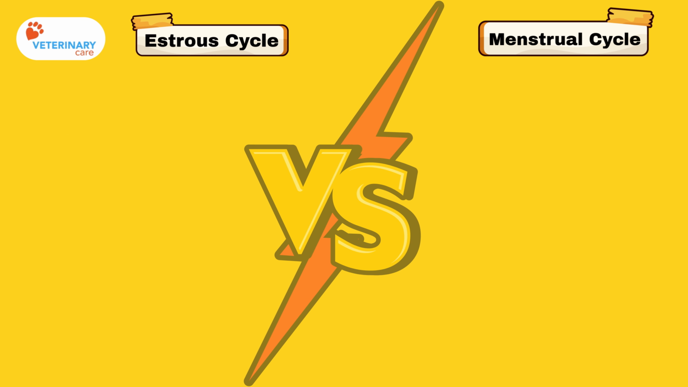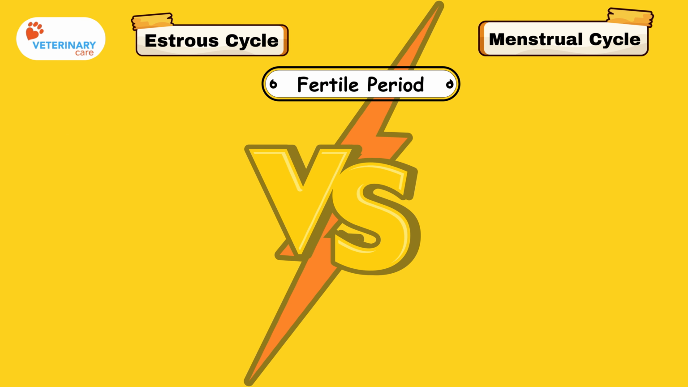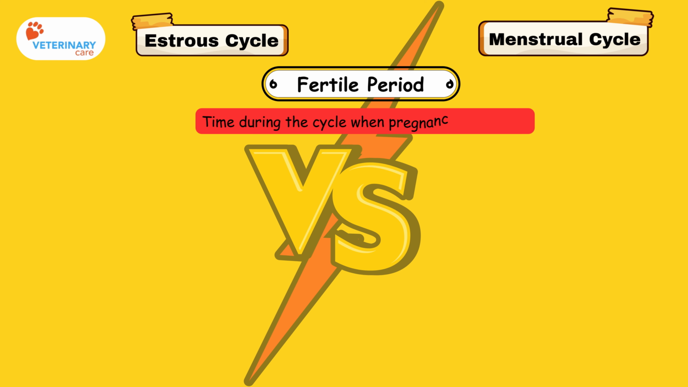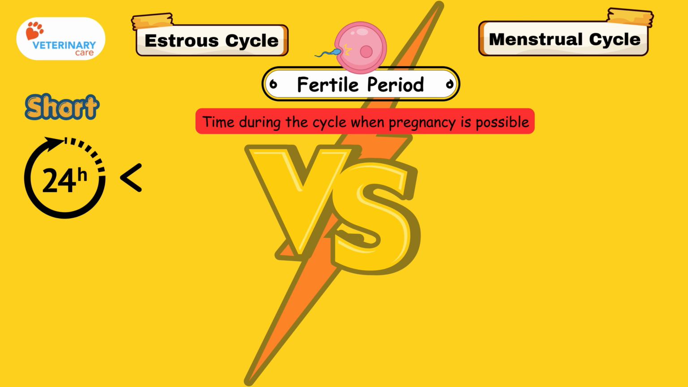Now let's discuss the fertile period. The fertile period is the time during the cycle when pregnancy is possible. It is the time when the sperm and egg can meet. In the estrous cycle, the fertile period is very short. It lasts about 24 hours or less, which is only about 5% of the cycle.